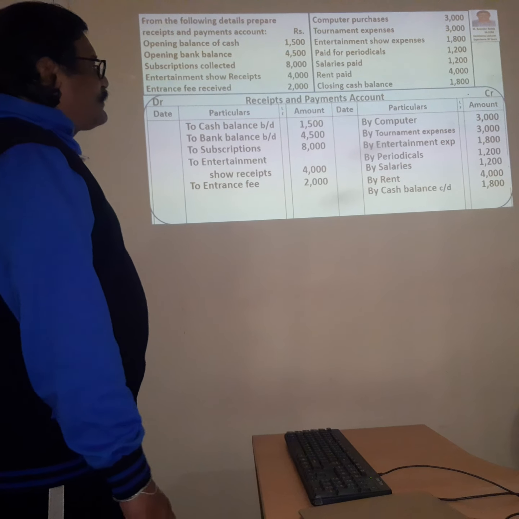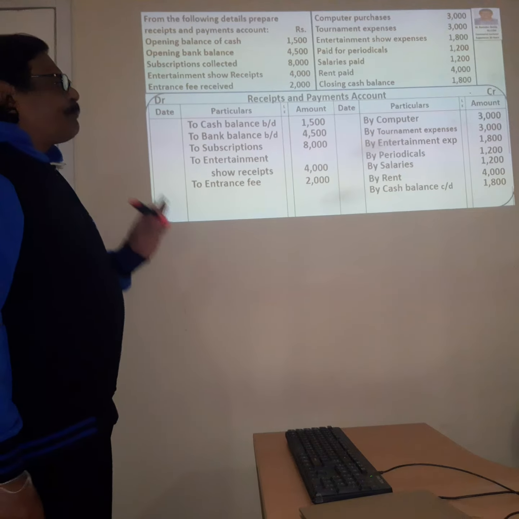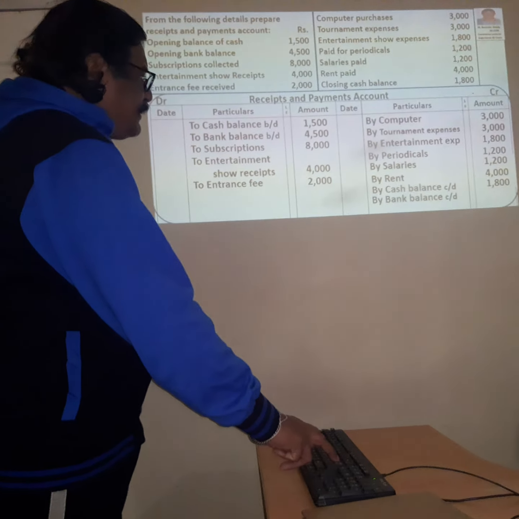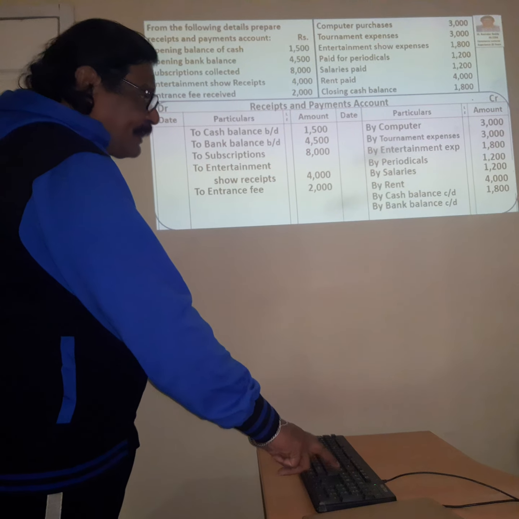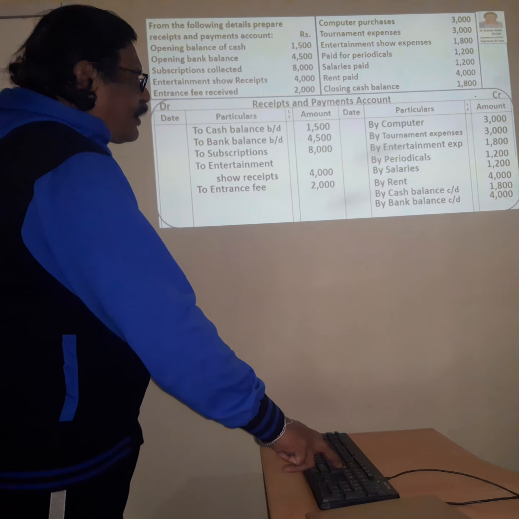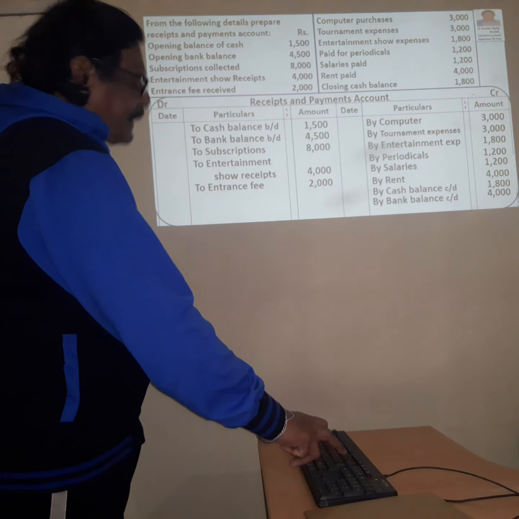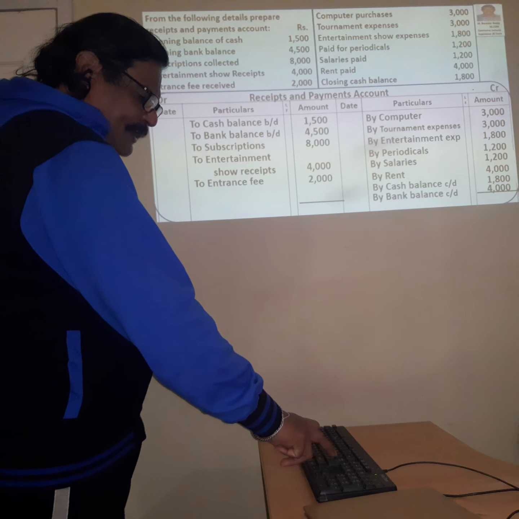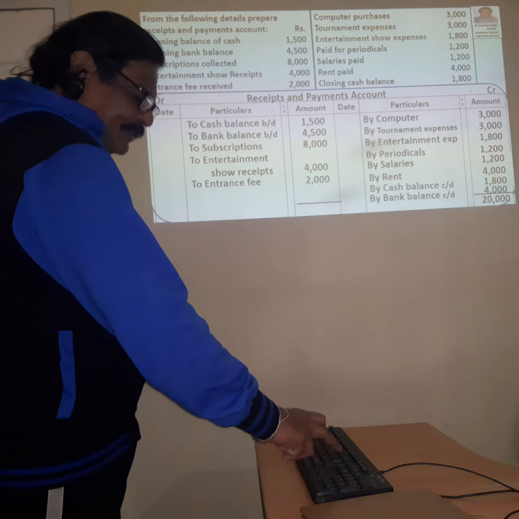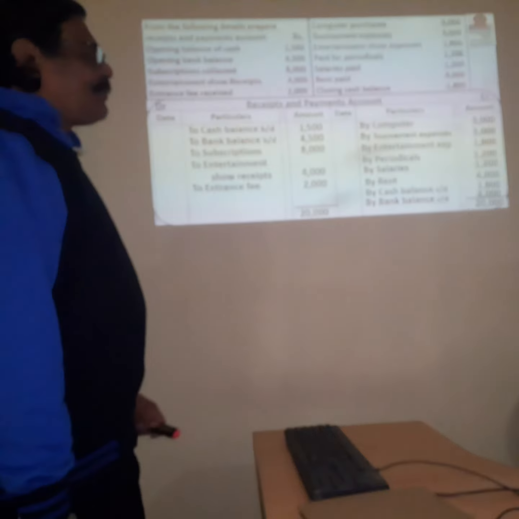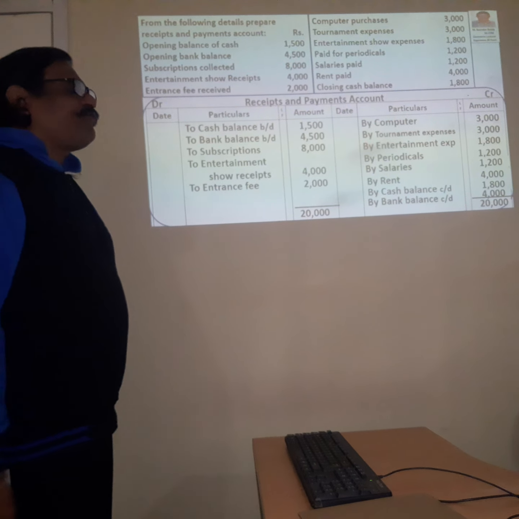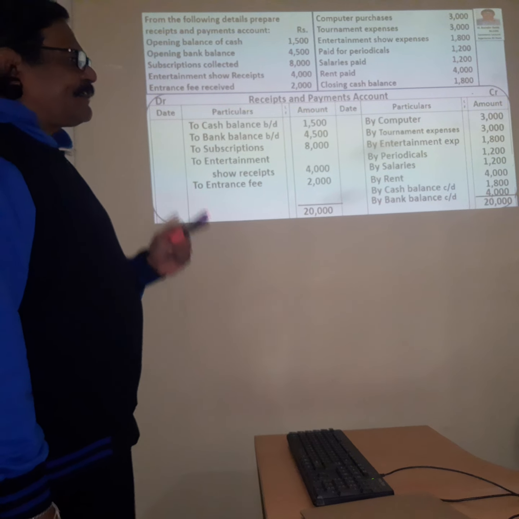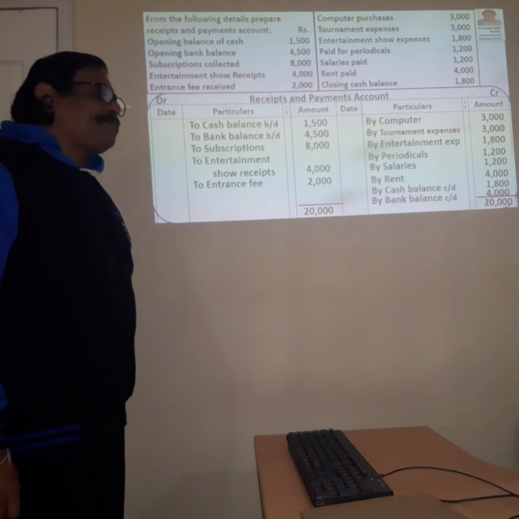Now we have to find out the bank balance. So the debit side is more. First we add up the debit side. By bank balance, just write it down and leave it. Then 4,000 you got, how did you get it? After subtracting from the total amount. The total on the debit side is more, that is 20,000. On the credit side it is 16,000. So from 20,000 we deducted 16,000, and we got 4,000 as the bank balance.